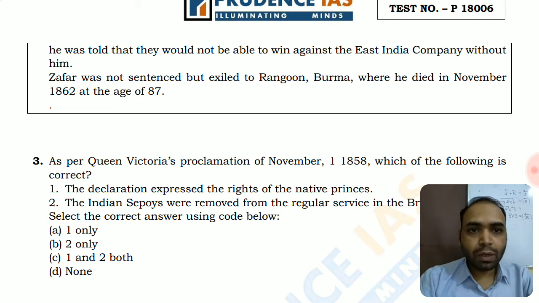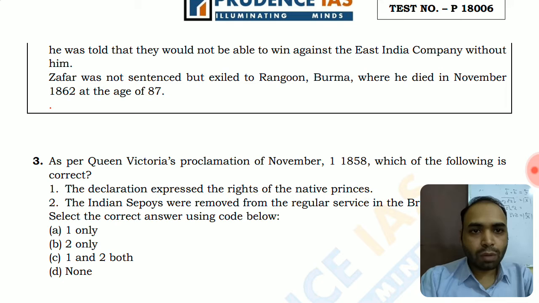This is also known as Government of India Act 1858. Which of the following is correct? Declaration expressed the rights of native princes. Yes, actually the regressive policy of Lord Dalhousie, by which he applied different kinds of instruments like the doctrine of lapse, and he started annexing the territories of princely states to the British territories. So after which this 1857 revolt happened.